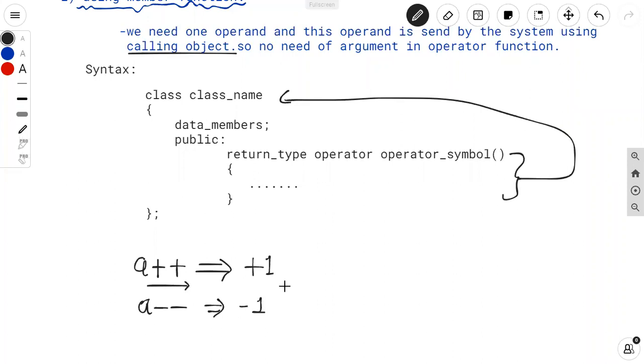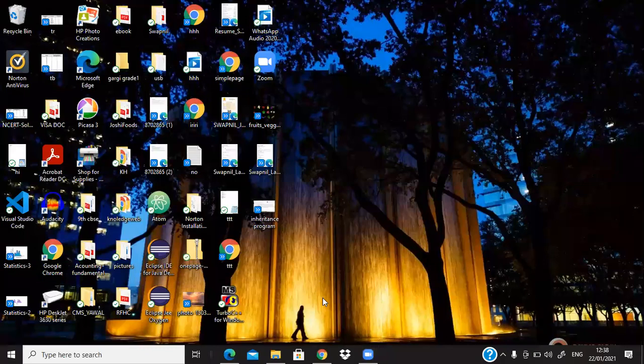So we write one program to overload the unary operator plus plus using member function. Now we will see one program so that you can understand.